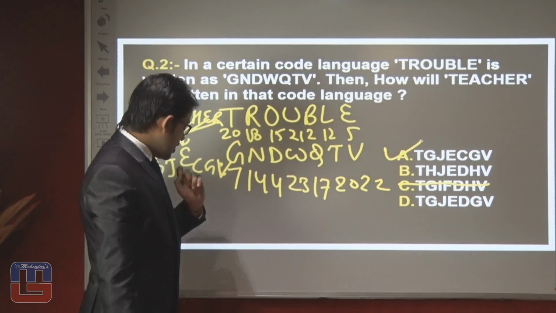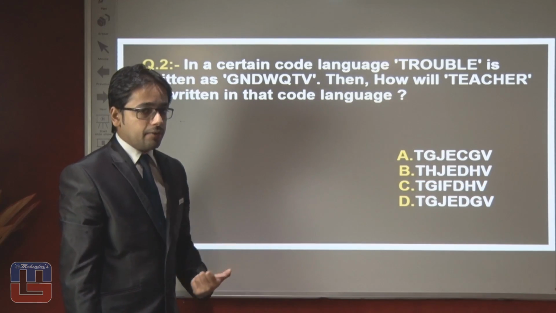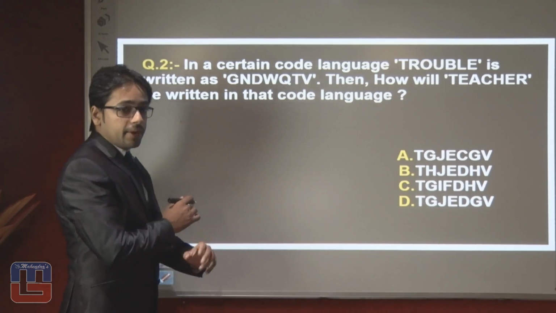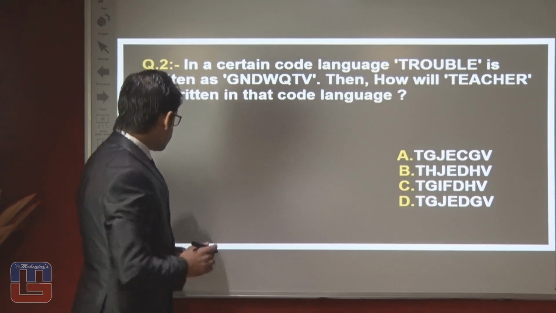It is so easy if you are aware of the place value of each and every alphabet. So let's proceed toward the next question, and I am again saying to you, do remember the place value of each and every letter.